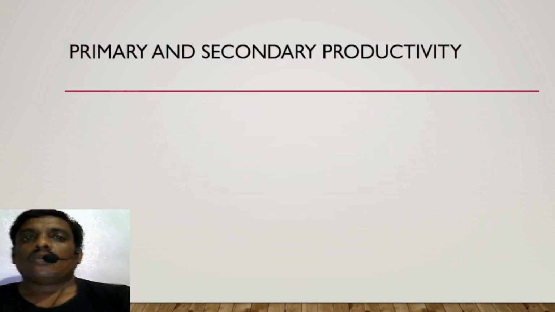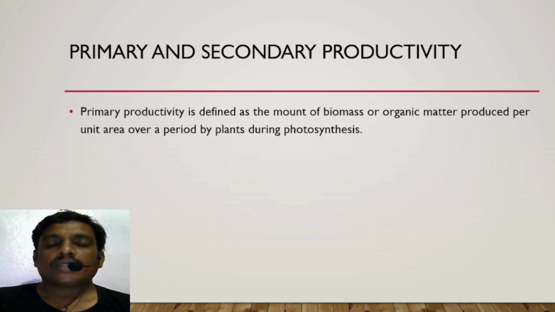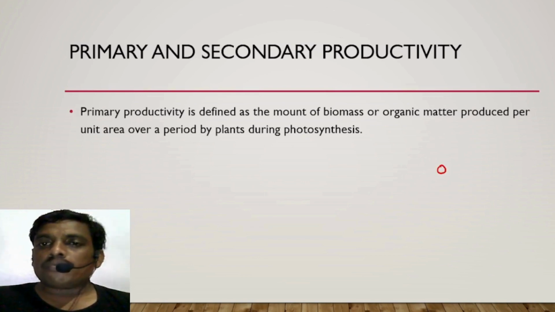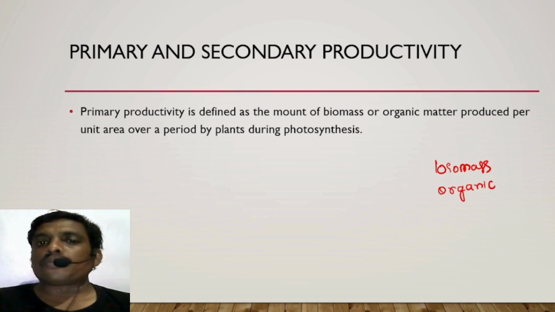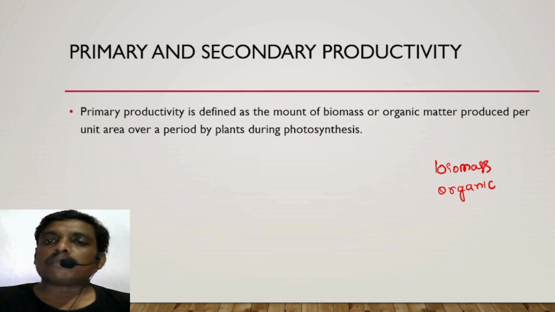Then, what is the difference between primary productivity and secondary productivity? Primary productivity is defined as the amount of biomass or organic matter in an ecosystem produced per unit area by the plants during photosynthesis.